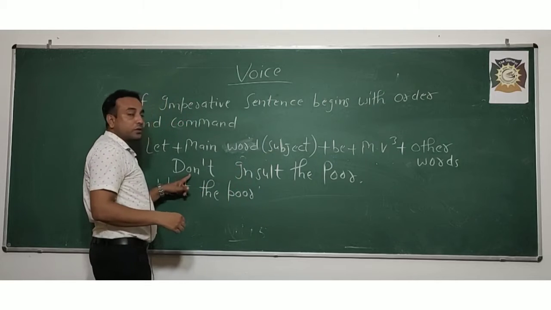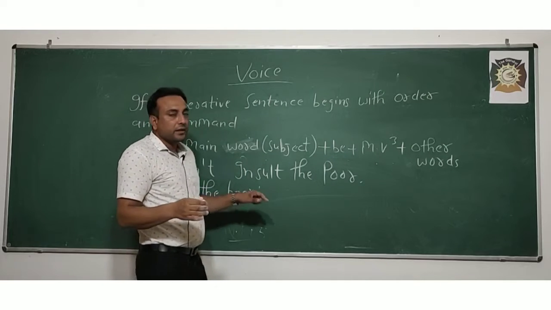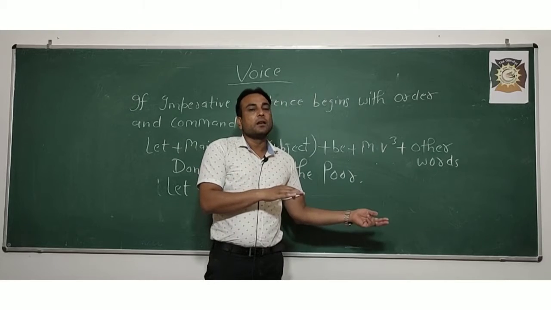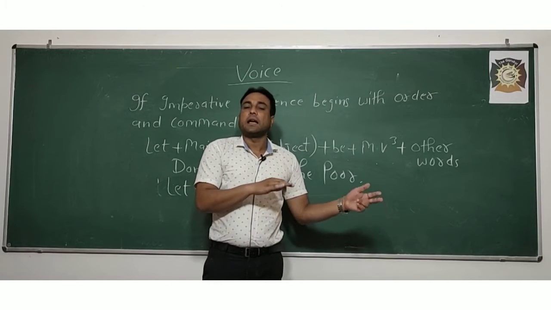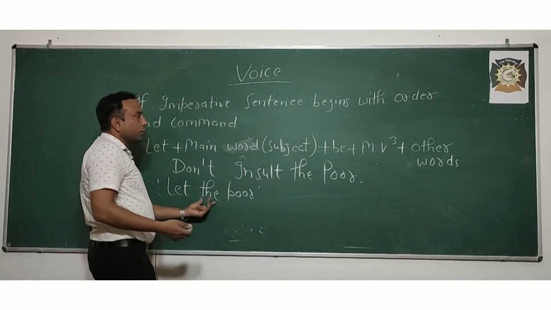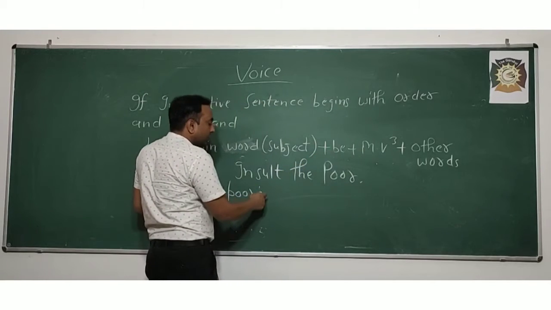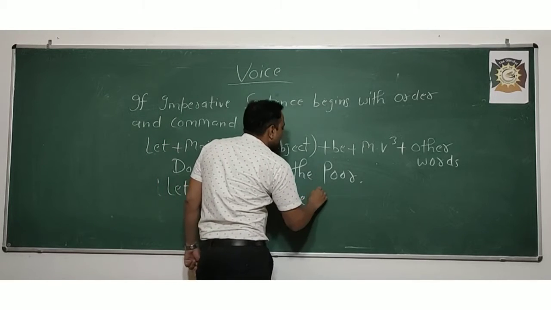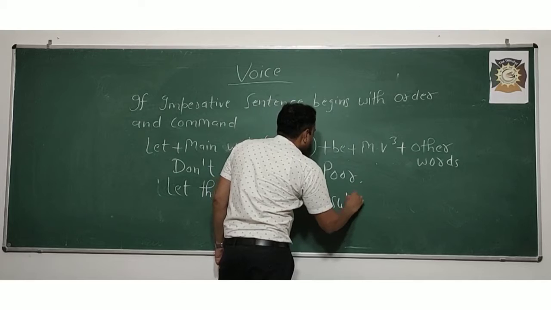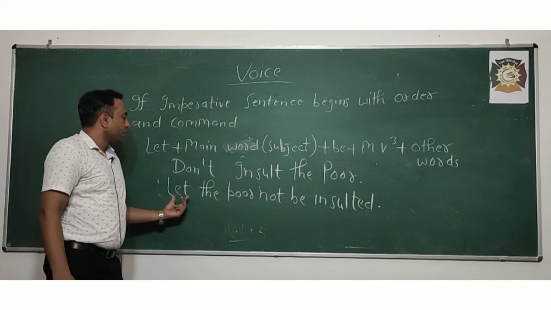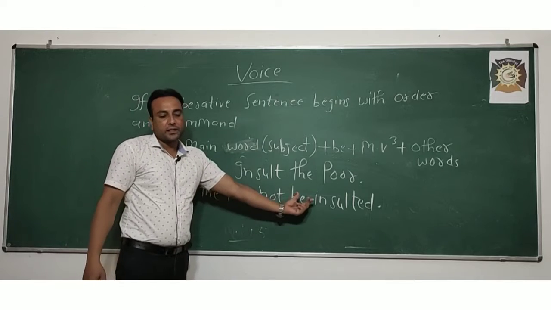After that, don't. You know that if a sentence in active voice is negative or interrogative, we will keep it negative or interrogative in passive voice also. If it is a negative sentence, so let the poor. After that we will add be, but before that we have to add not: be insulted. Let the poor not be insulted.